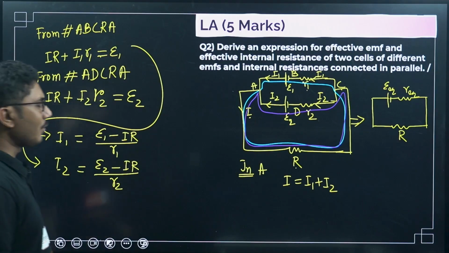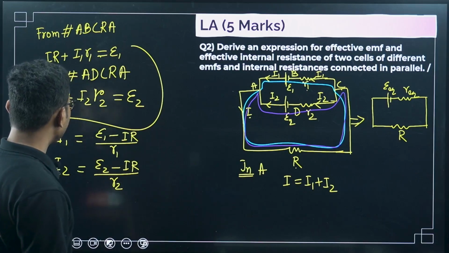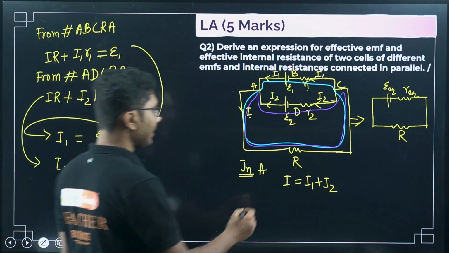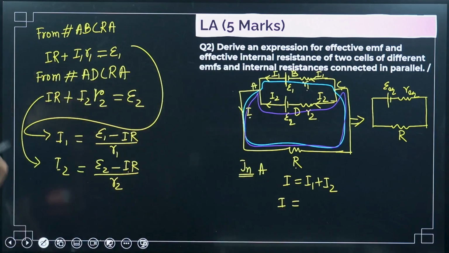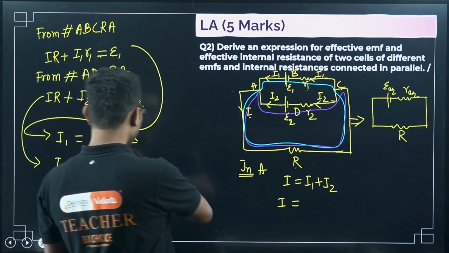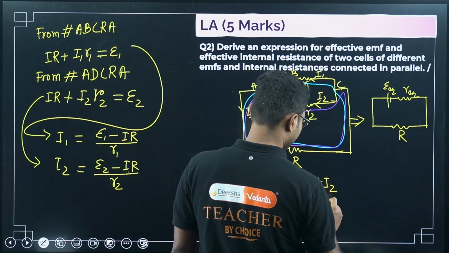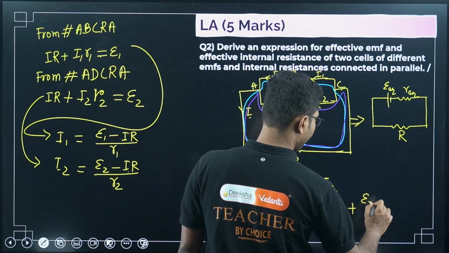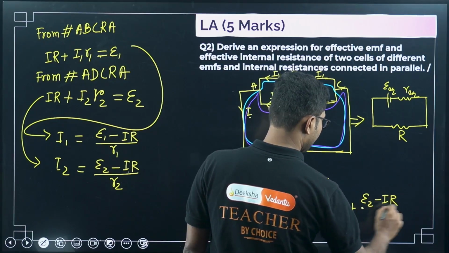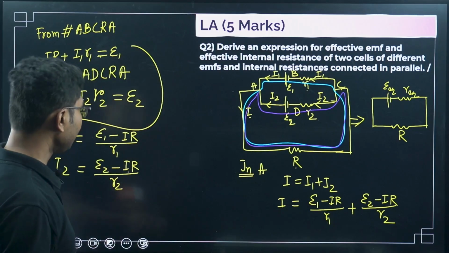So now what we will do, we will use these two values in that equation to find I. So I is equal to, now you will see that I will also have a term I. Okay, so that's why it is a little complicated. Otherwise, if somehow we were able to complete this derivation here only, it would have been easier. Epsilon 1 minus IR by R1 plus epsilon 2 minus IR divided by R2. Okay, so you can simplify this equation.